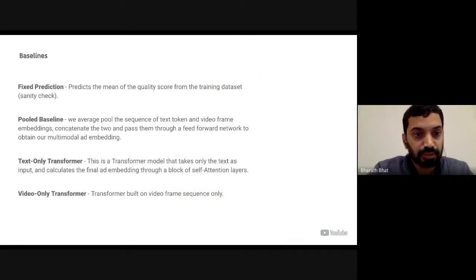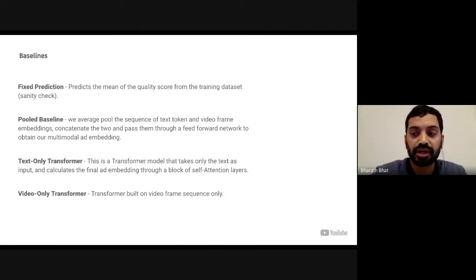Now, we look at some of the baselines that we set up. The first one is a sanity check fixed prediction baseline, where you simply predict the mean of the training label. The next one is more interesting, and it's called the pool baseline. The idea here is to help understand if transformers add any value to begin with. In this model, we average pool the sequence of text and video token embeddings to get a fixed vector for each modality. Concatenate the two and use a simple feedforward network to get the multimodal ad embedding.